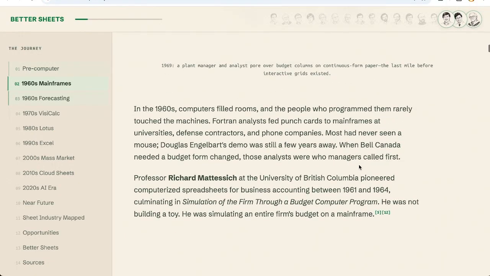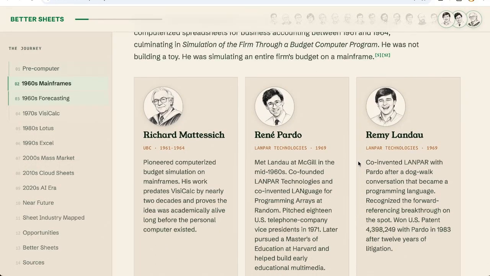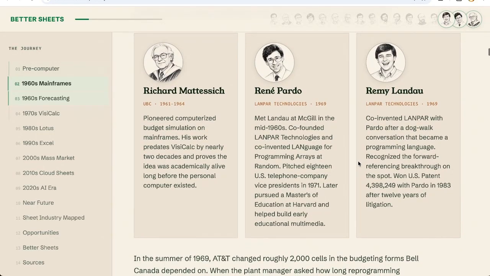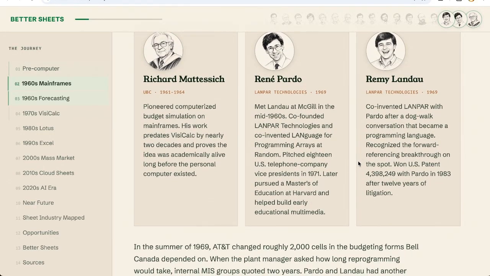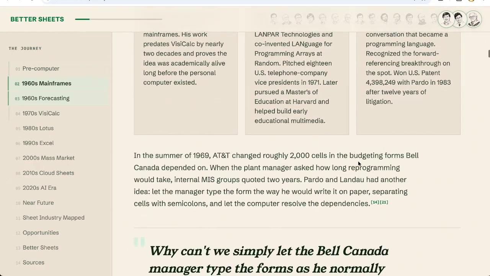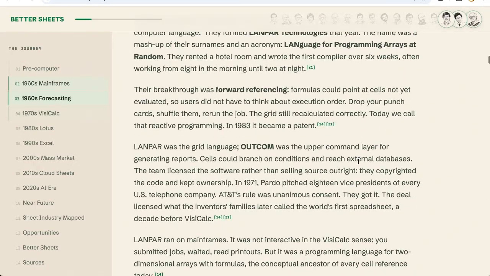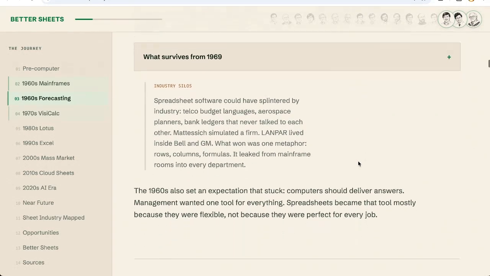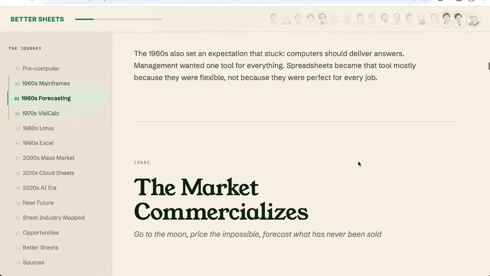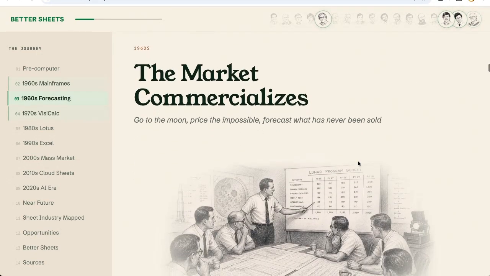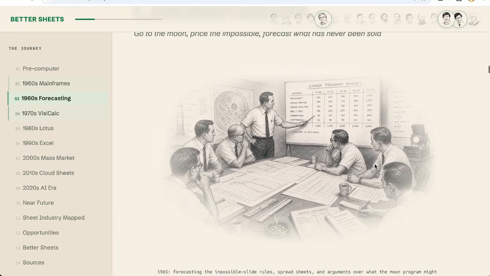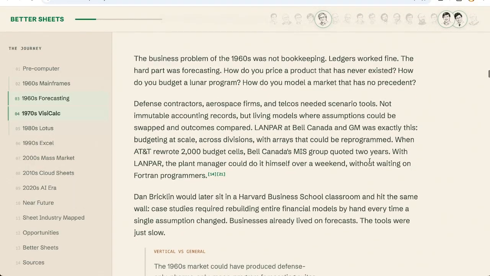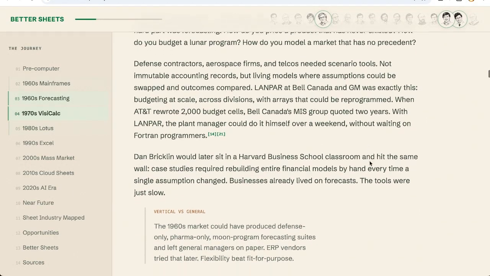And we go deep into this, and I share with you the actual people across the world and across the different companies that ended up making spreadsheets what they are today, the modern online spreadsheets. We go through VisiCalc, we go through Lotus, we go through Excel, and we meet those people here. Go check out bettersheets.co/history and see what actually survived over the course of all of these iterations. It wasn't one exact person. It was a multitude of people, a bunch of people in suits and ties, trying to make things better each and every month and each and every year.